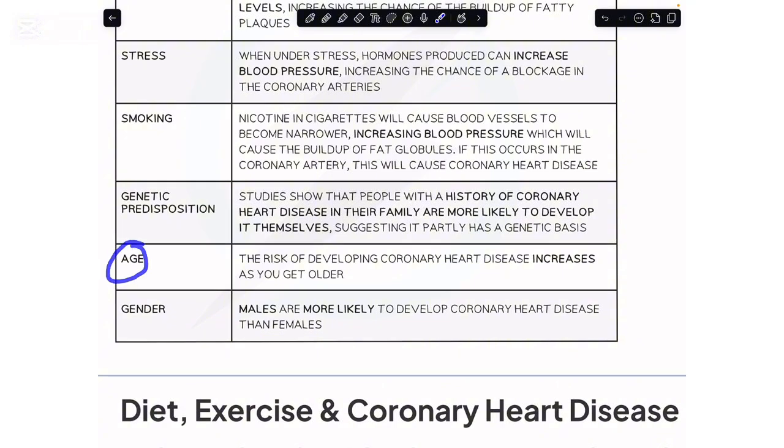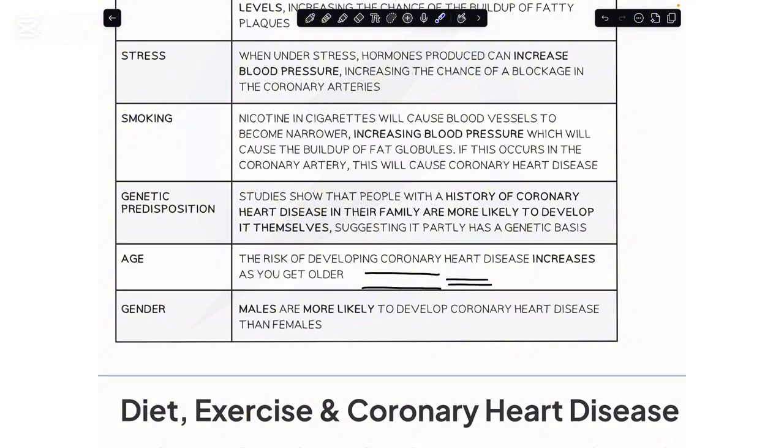Age is another factor. As we age, the blood vessels have an ability to dilate and an ability to constrict, and by that they regulate the flow of blood going to the organs. But with time, this recoiling of the blood vessels is minimized, and then the sufficient supply of oxygen and glucose to the cardiac muscles cannot be properly attained.